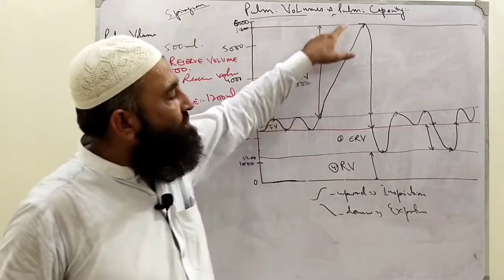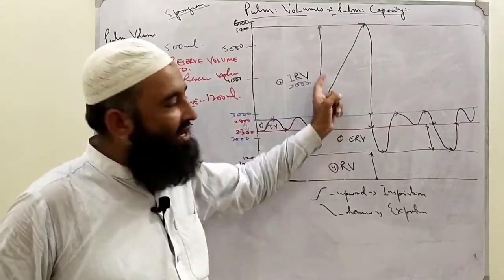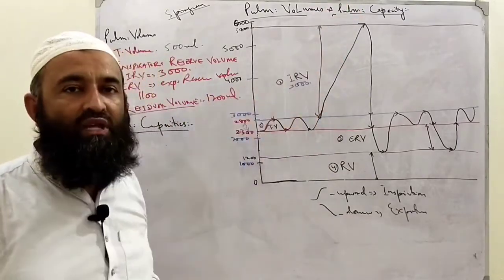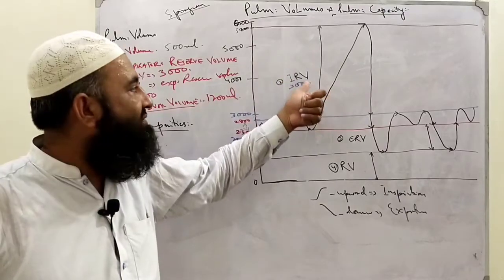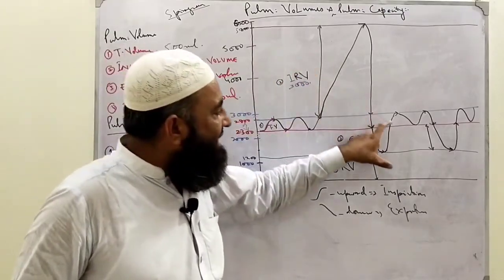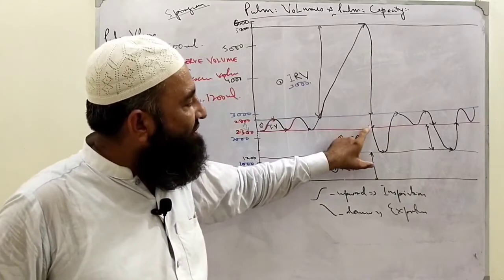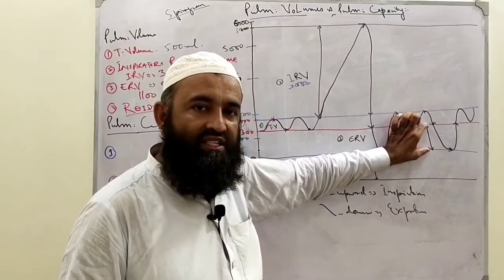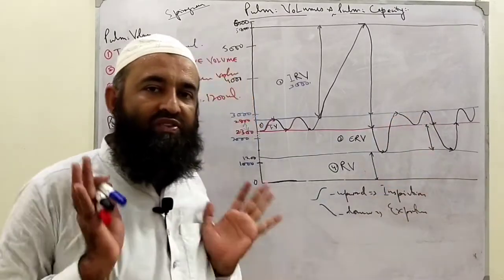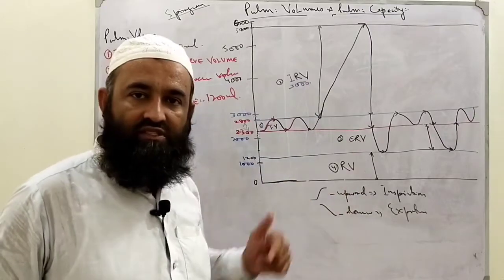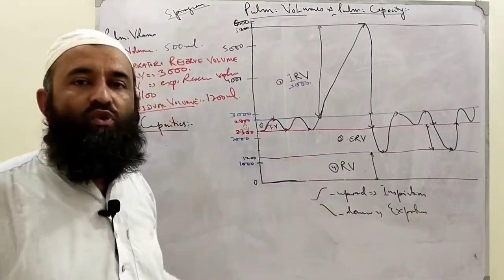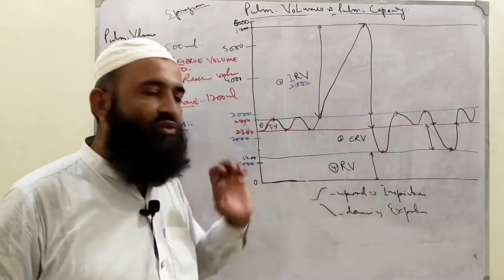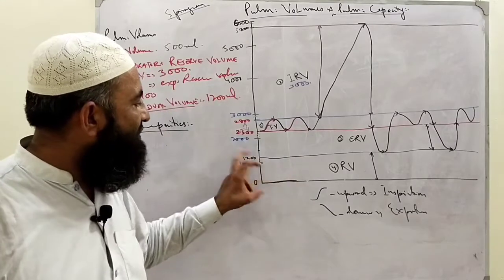Sometimes beyond tidal inspiration, if we exert inspiratory effort, we can inspire some amount of air beyond tidal inspiration, known as inspiratory reserve volume. Value is 3000. Then the third was expiratory reserve volume. After tidal expiration, we can expire some amount of air with expiratory effort, known as expiratory reserve volume, number 3. Number 4, even after expiring forcefully, some air remains in the lungs, known as residual volume. Number 4, its value is 1200.